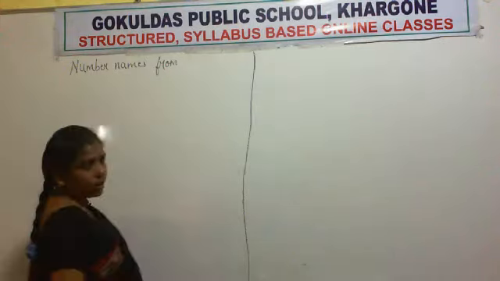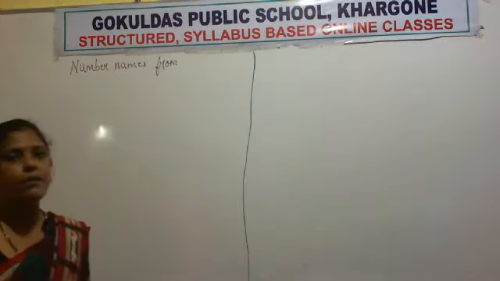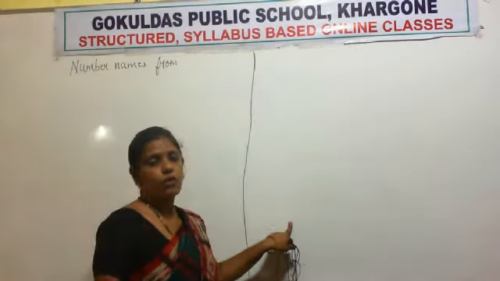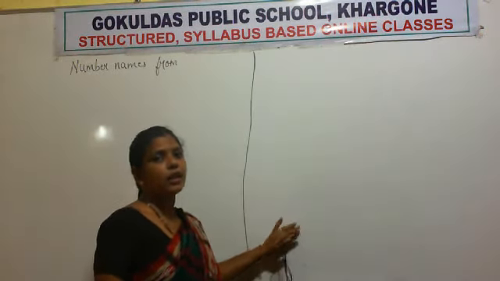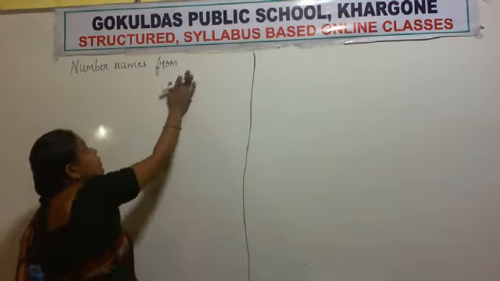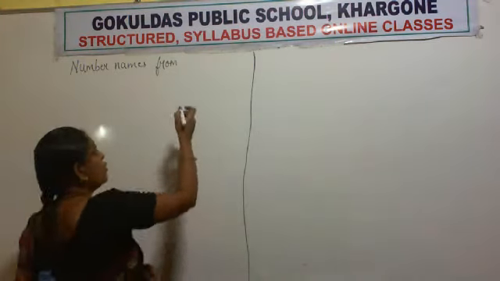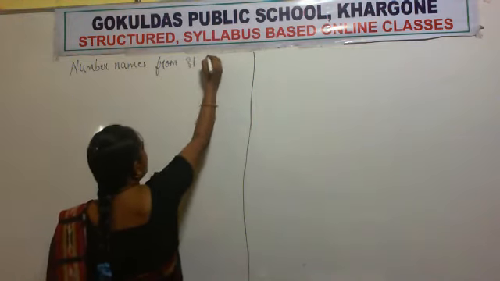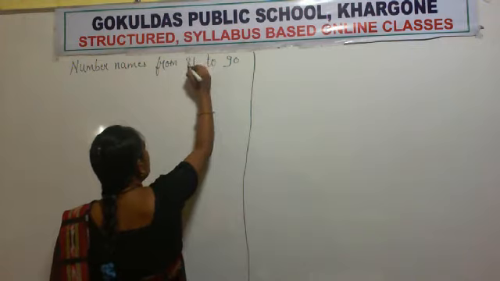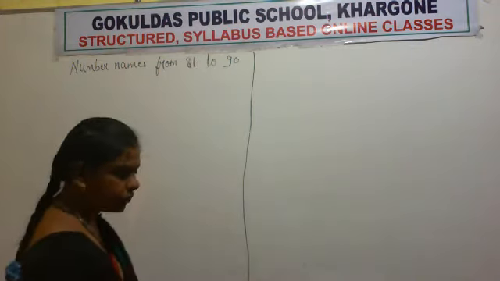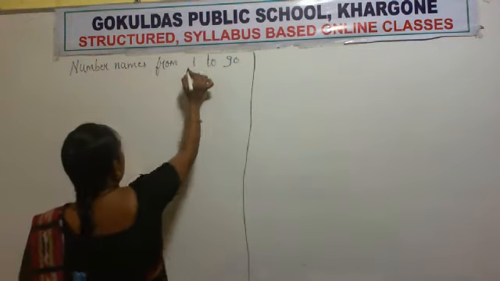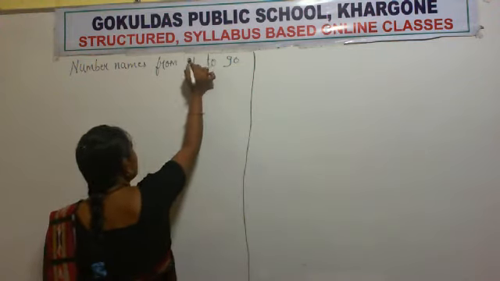From which number we have written? What is the last number that we have written here? 80. So from which number do we start writing? 81. Very good. 81 to 90. Okay.